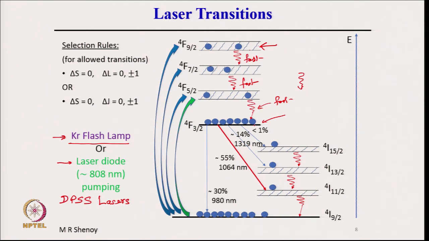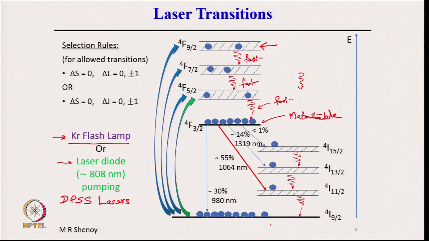So, if you pump to any of these excited bands, atoms will trickle down and get accumulated here. Why do they get accumulated here? Because this state is a metastable state. That means from here the transitions to lower levels do not satisfy the selection rules, and therefore this is a metastable state.